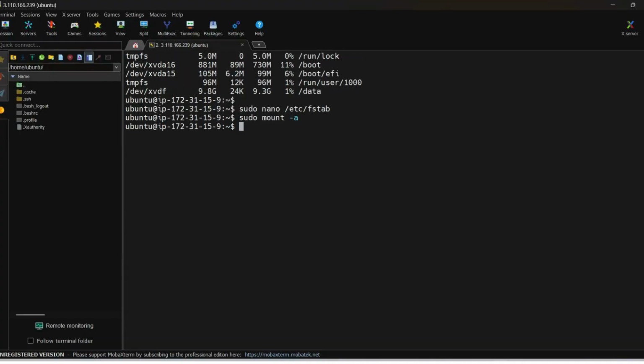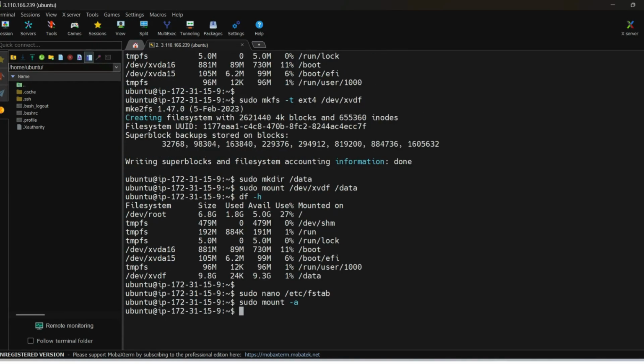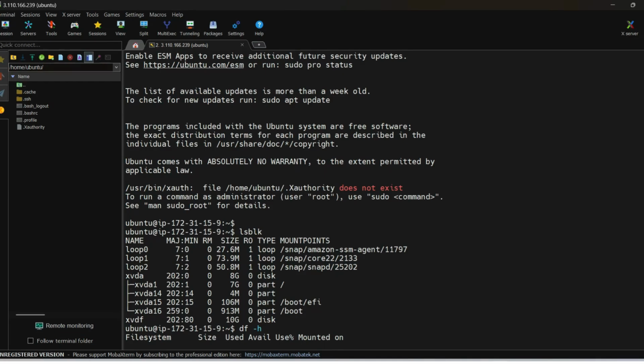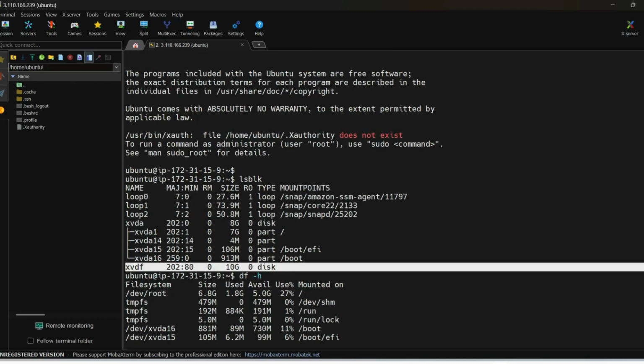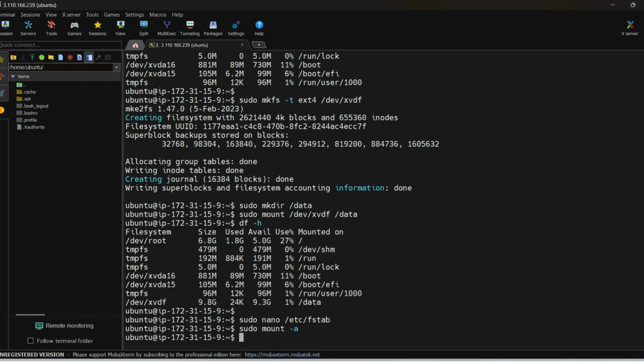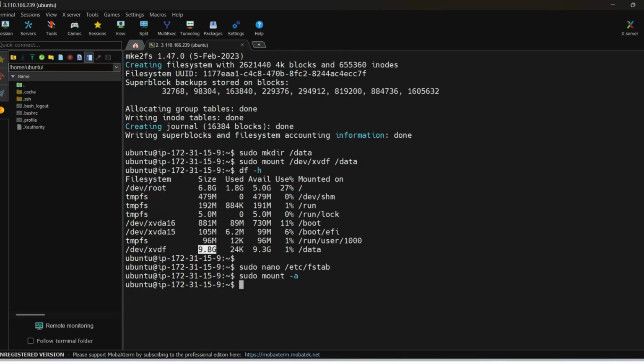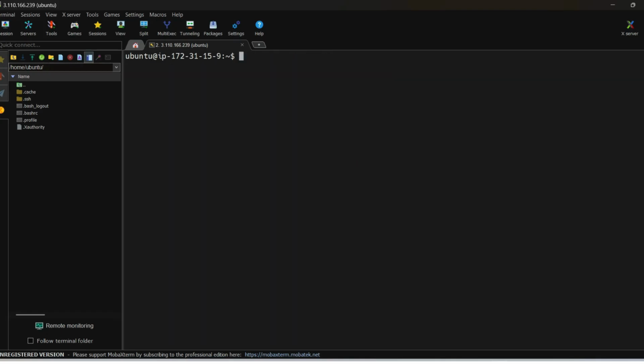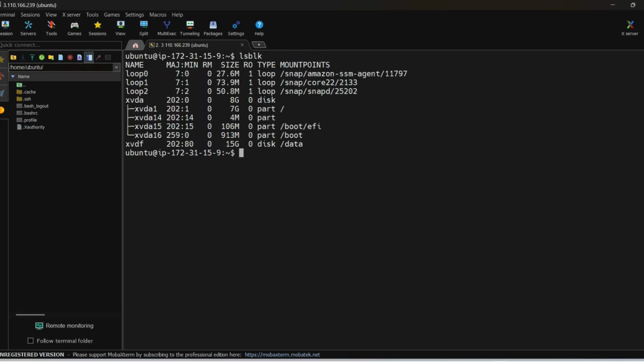Next, go to the terminal and check the disk space. Previously, the newly created disk space was 10 GB. Now we have to extend the disk space up to 15 GB. For that, I use the command lsblk. Before that, I clear the terminal and give the command lsblk. It shows xvdf is now 15 GB. So the newly created disk space has been extended from 10 GB to 15 GB.